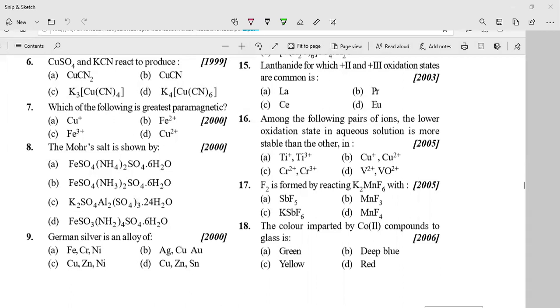Next, German silver. Ninth question: German silver is an alloy of it. So it is an alloy of three metals. What are those? 15th question: the lanthanide for which positive oxidation state is common. 16th: among the following pairs of ions, the lower oxidation state in aqueous solution is more stable than the other. Next, 17th: F2 is formed by reacting K2MnF6. 18th: the color imparted by cobalt 2 compounds to glass.